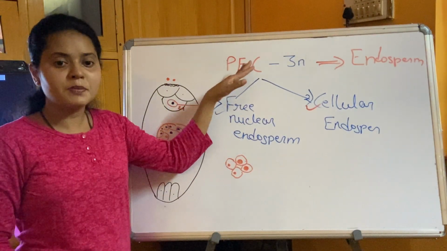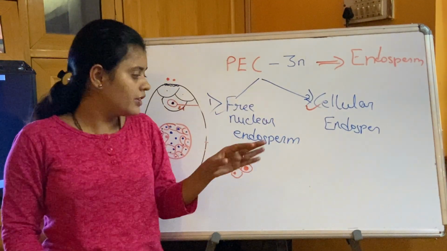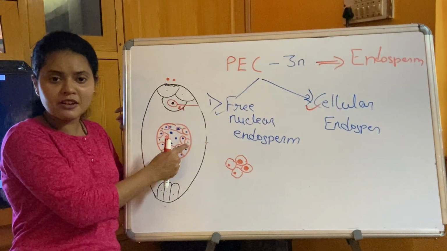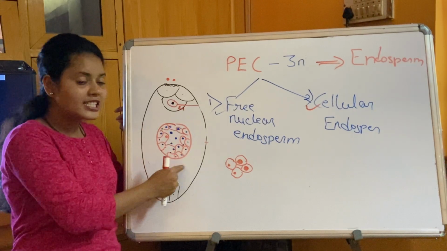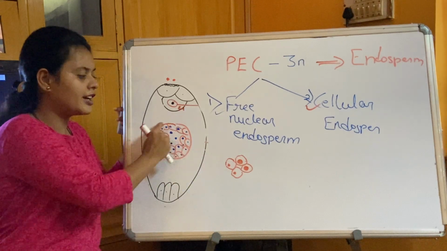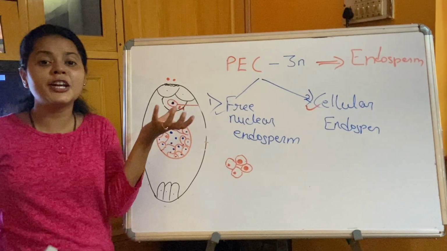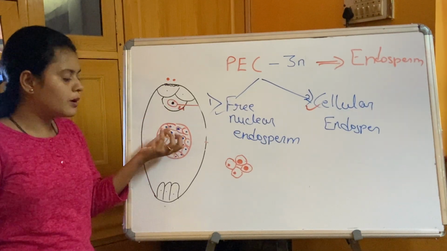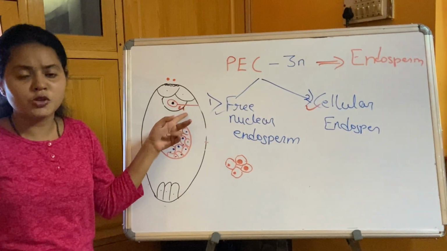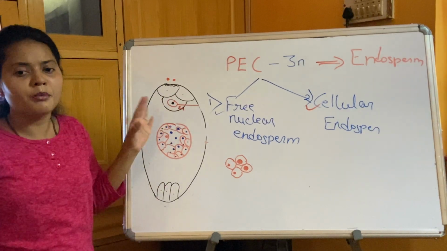The primary endosperm cell undergoes mitotic division, and that division leads to many cells. Many primary endosperm cells will form, so we can call this a tissue now, because a group of cells is called a tissue, and that tissue is referred to as endosperm. So endosperm has formed. Depending on the need of the embryo, the endosperm will stop dividing or continuously divide. How much nutrition is required by the embryo, that much endosperm will be formed.